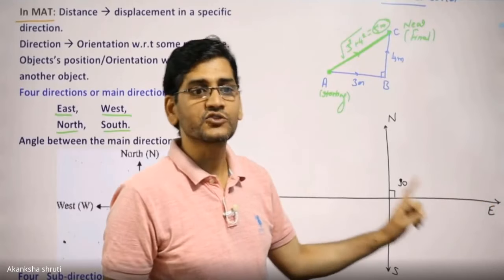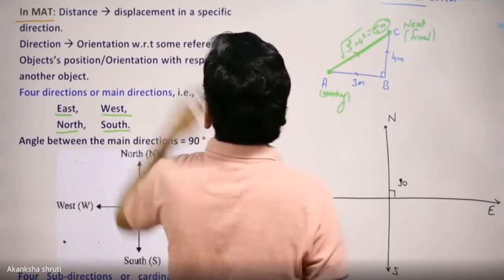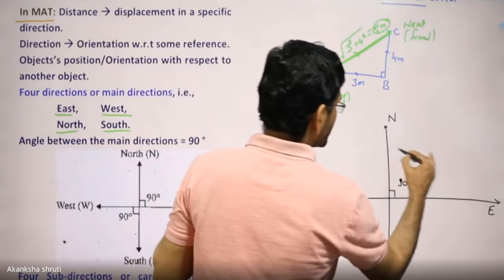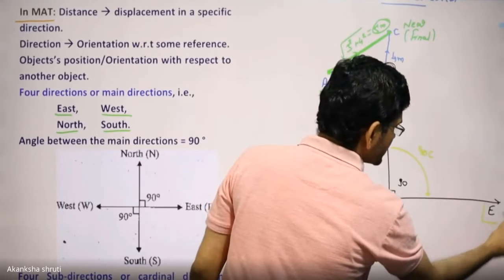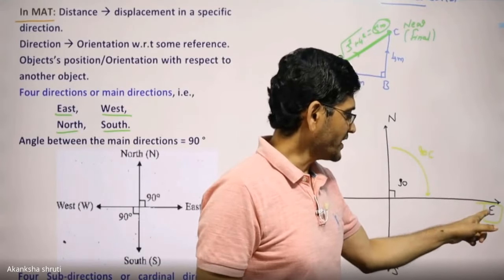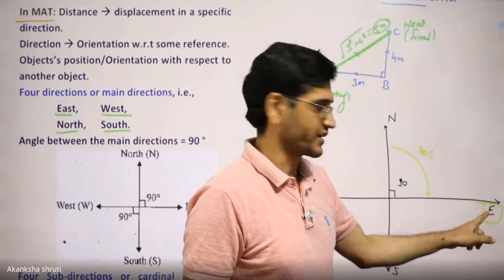In that case, you will get a wrong result. Keep in mind, students, on moving 90 degrees in the clockwise direction, you will reach east. This you have to keep in mind. Clockwise direction means the positive x-axis is taken as east. This way you can remember.